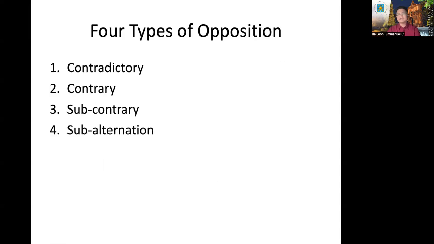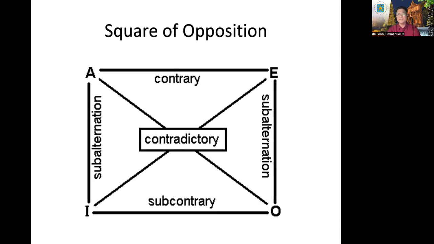Okay, there are four types of opposition, namely contradictory, contrary, subcontrary, and subalternation. They are using the square of opposition for us to easily remember the rules of opposition and for us to see in a square the gist or the summary of their relation.